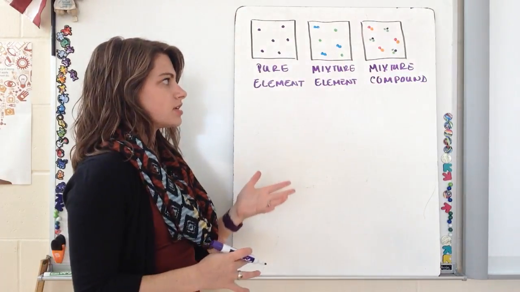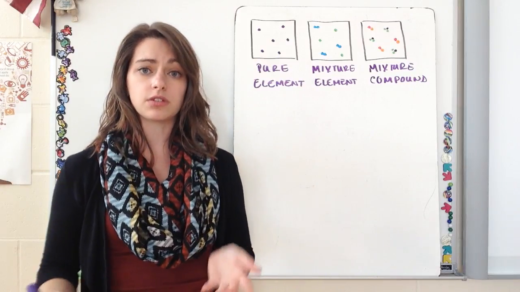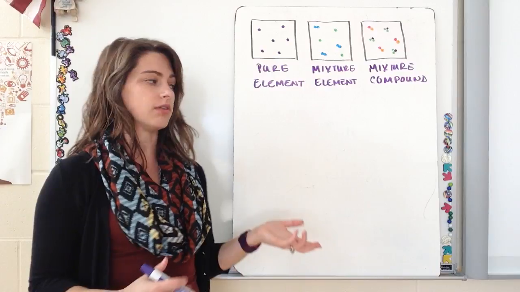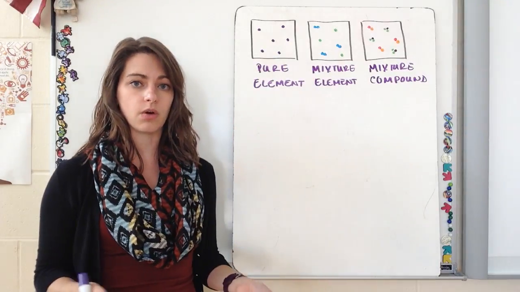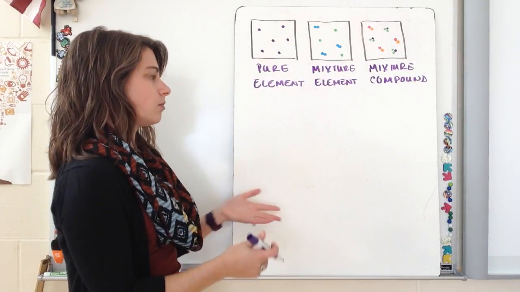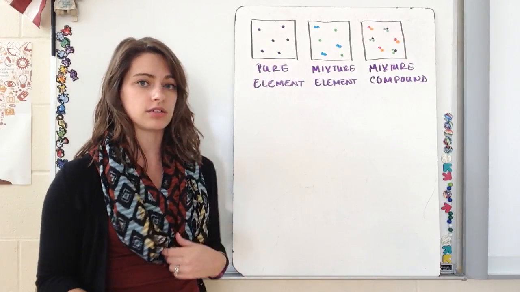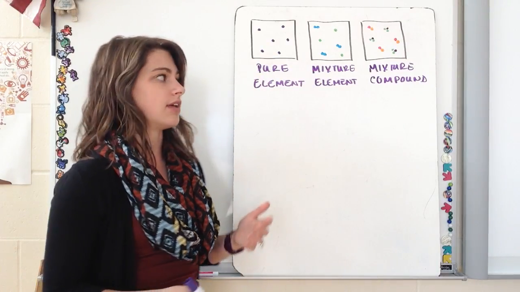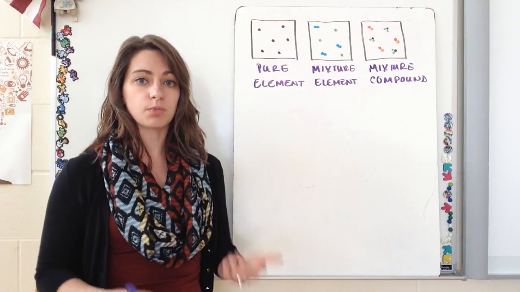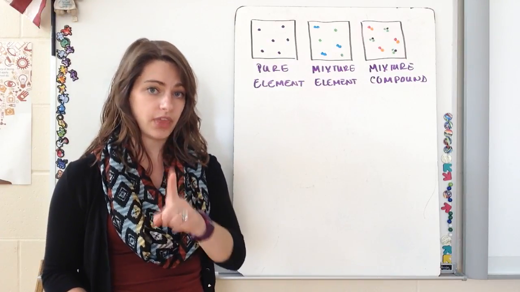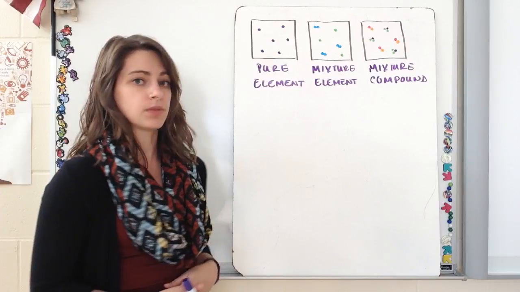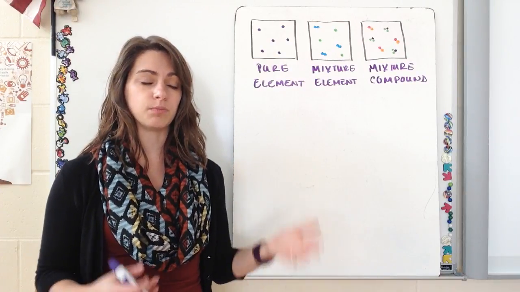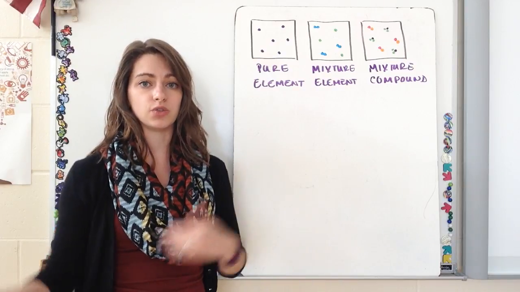So the rules that we use to determine whether it was a pure substance or a mixture and an element or compounds are the same rules that we can follow if we wanted to draw these again. So if we asked for a drawing of a pure element, you'd look at this and go, okay, if it's pure, there only has to be the one type of particle. And if it's an element, that means those particles need to only be one thing. So it can't be more than one symbol. So we can use those rules interchangeably to go back and forth between identifying particle diagrams and drawing particle diagrams.